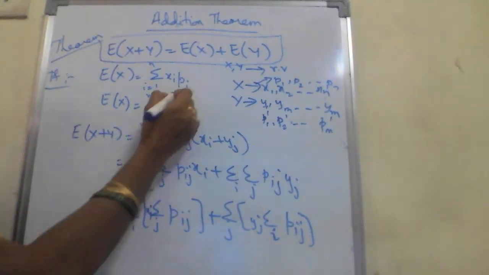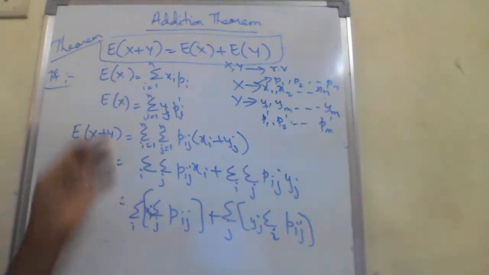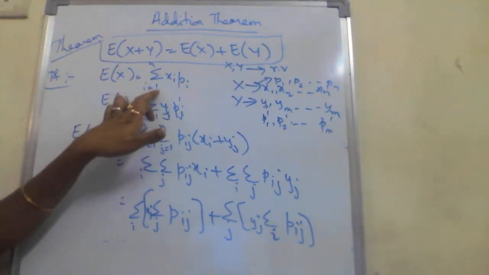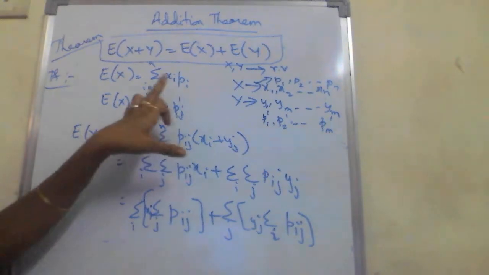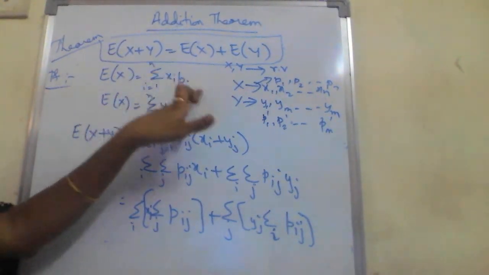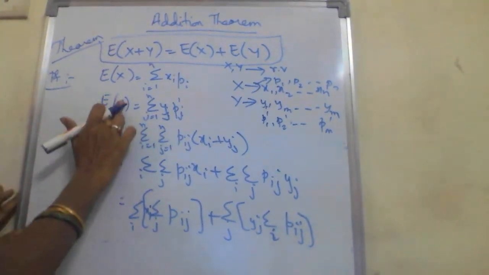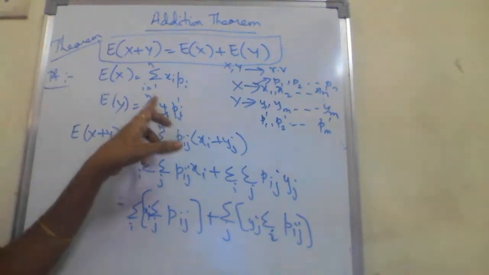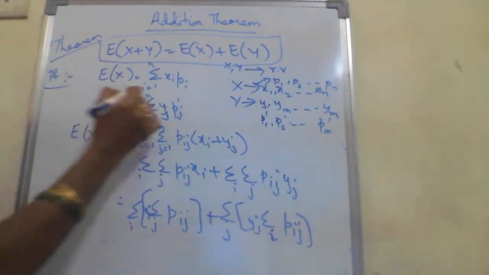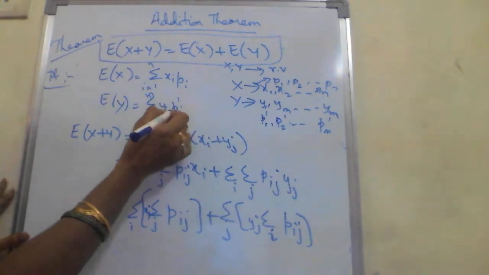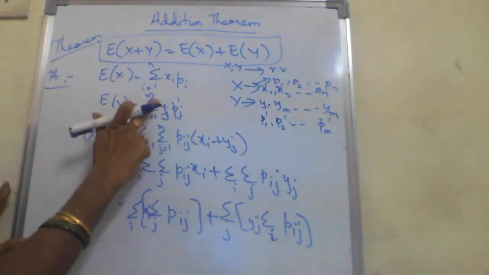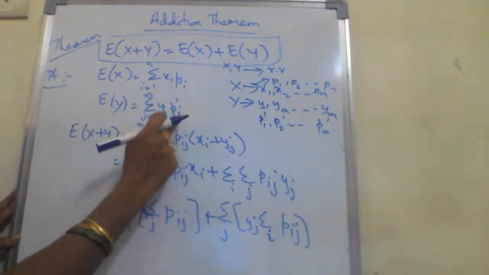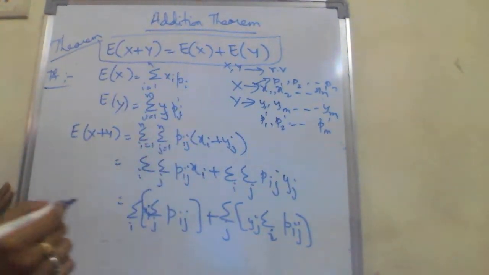Here E of x is, as per the mathematical expectation formula from yesterday, summation i is 1 to n xi pi. Similarly E of y will be summation j is 1 to m yj pj dash. For E of x plus y, you take the double summation over pij.